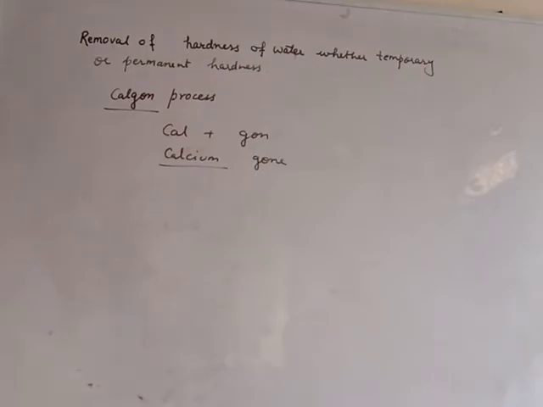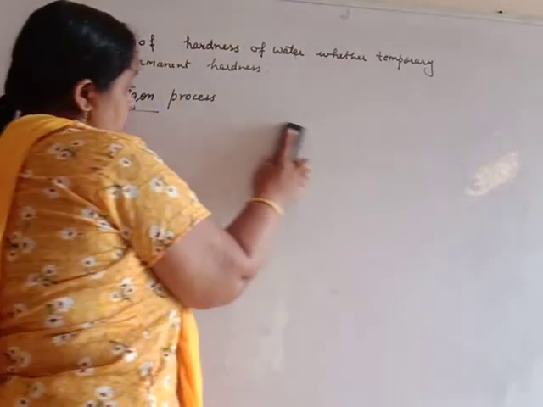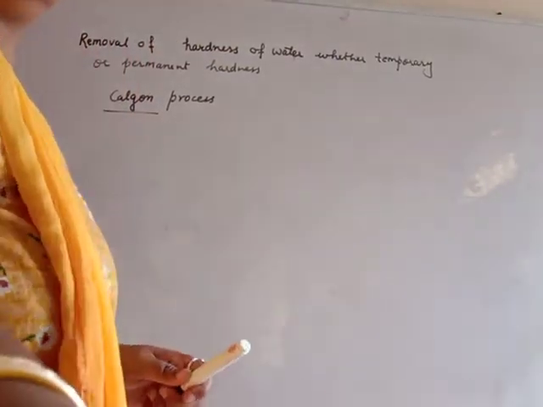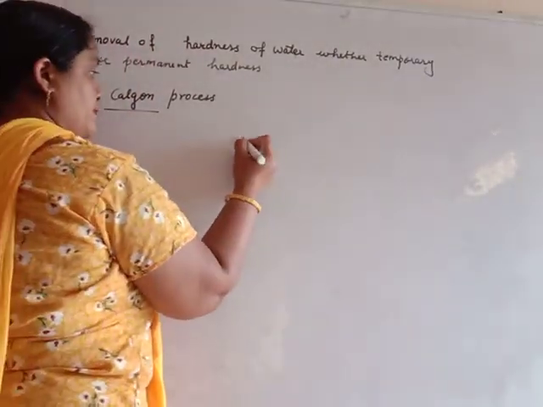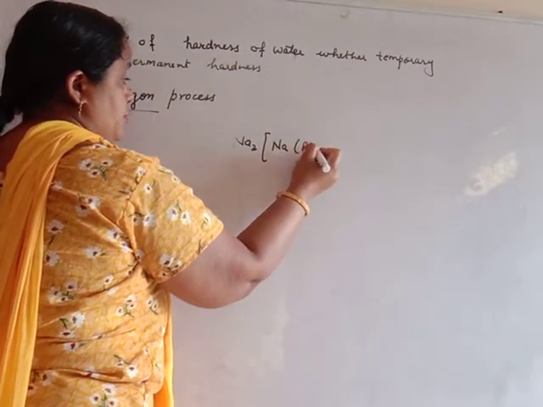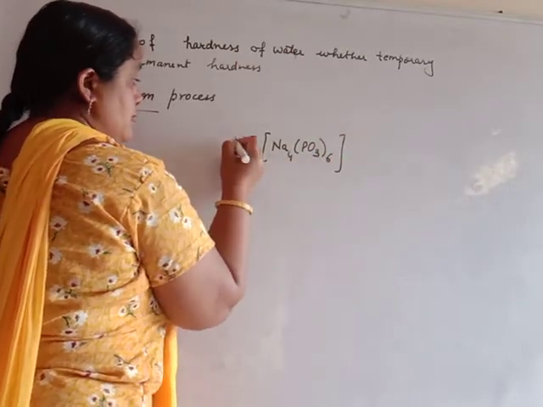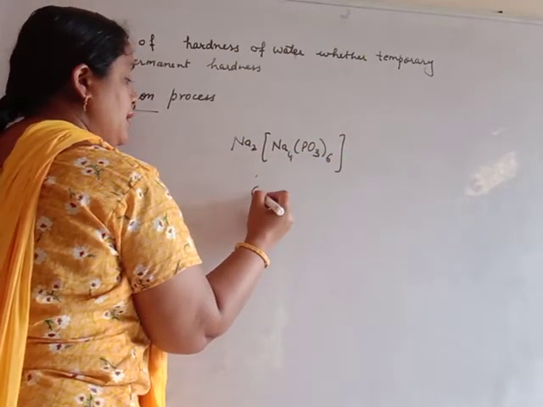Calgon is the common name of an inorganic compound, that is sodium hexametaphosphate. Metaphosphate is PO3, hexa. It is commonly called Calgon.